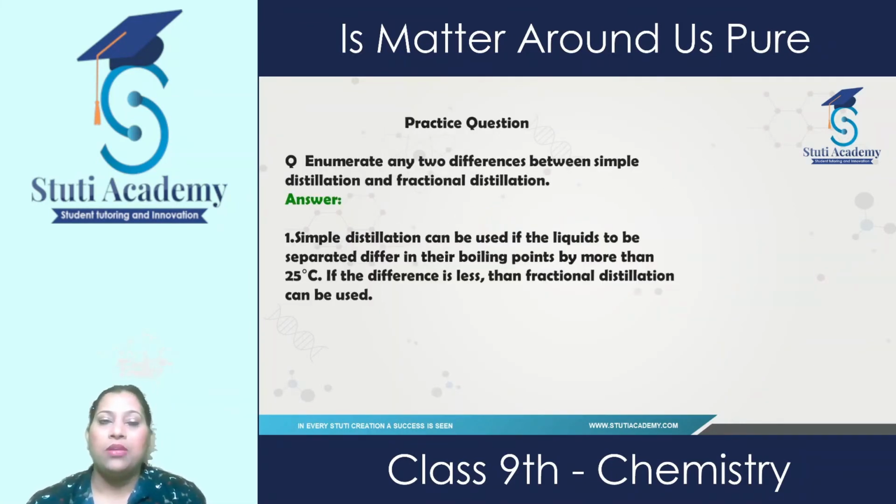Now there are two differences. The question comes on the basis of the differences between simple distillation and fractional distillation. The answer is: simple distillation is used if the difference in boiling points is more than 25 degrees, and if the difference is less than 25 degrees, then we use fractional distillation. We also use fractional distillation for petroleum. Petroleum is a mixture of different components.